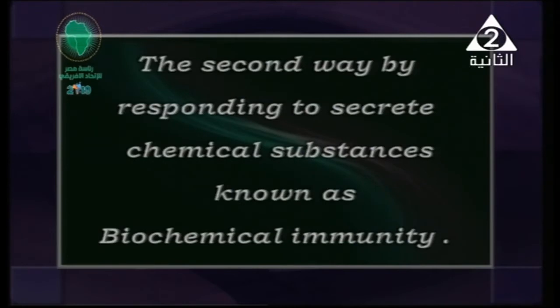The second way in the immunity of the plant is by responding through secreting chemical substances. Some plants have the ability to secrete different chemical substances. Those chemical substances are called biochemical immunity. So we have two different ways for the plant to defend itself. Number one, structural immunity, which already exists in the plant. Number two, biochemical immunity.